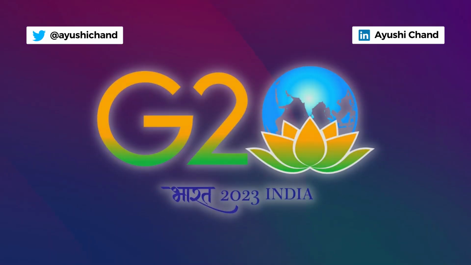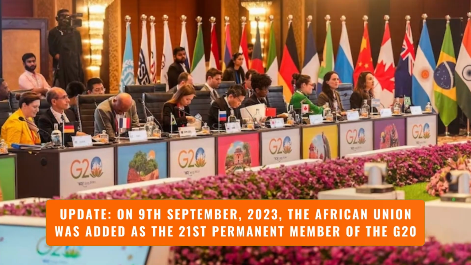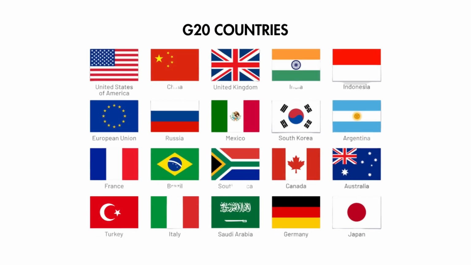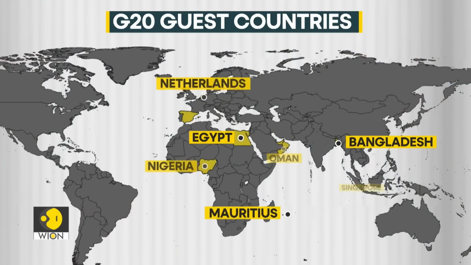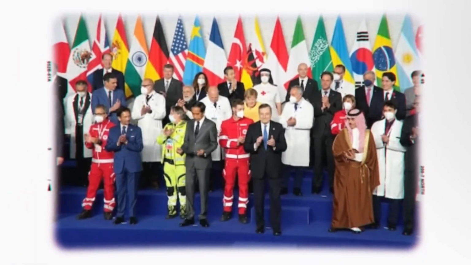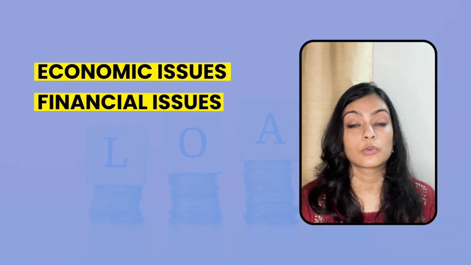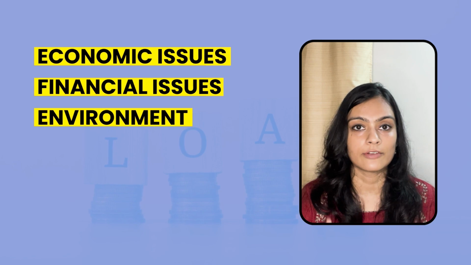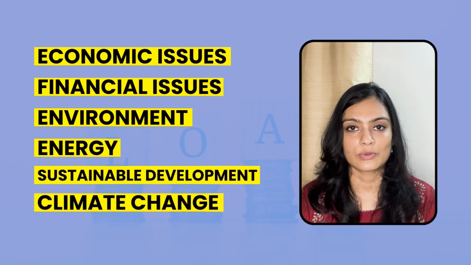G20 or Group of 20 is a group. It's a bloc of the world's 20 largest economies. This group was basically conceived as a bloc which brought together industrialized economies as well as developing nations to discuss issues of global importance. Now these issues could be economic and financial issues. It could also be other issues related to environment, energy, sustainable development, climate change, and so on and so forth.